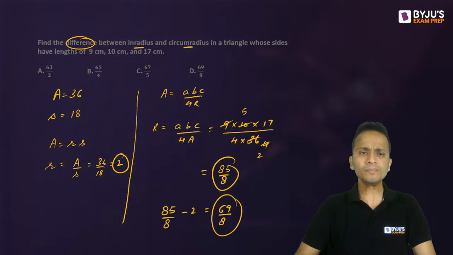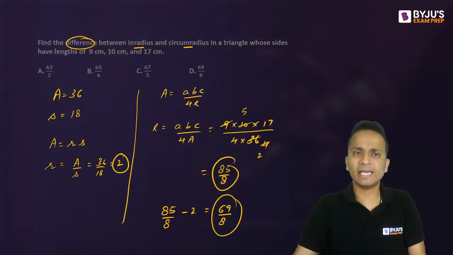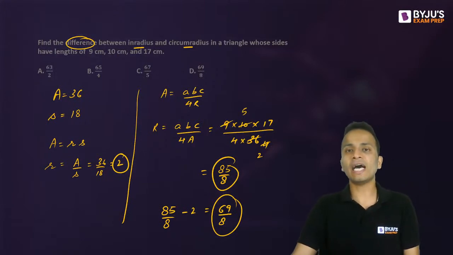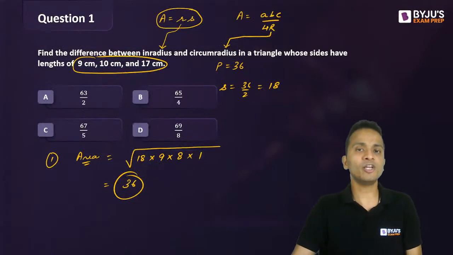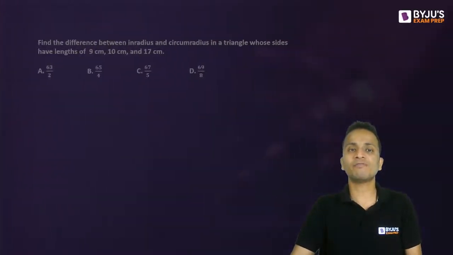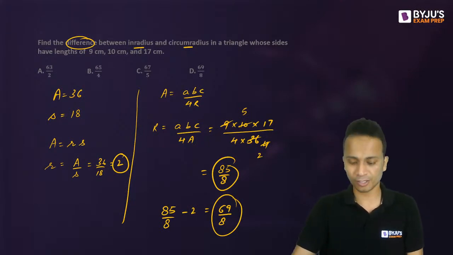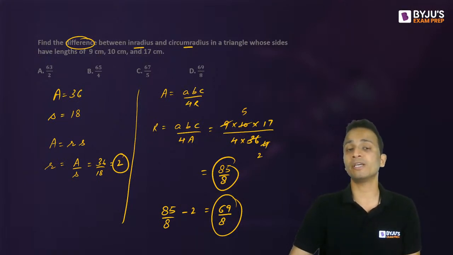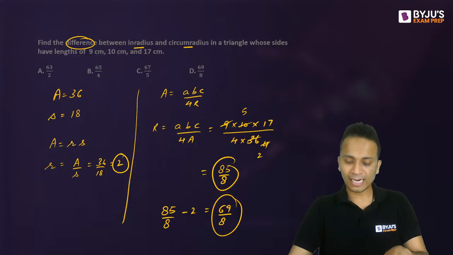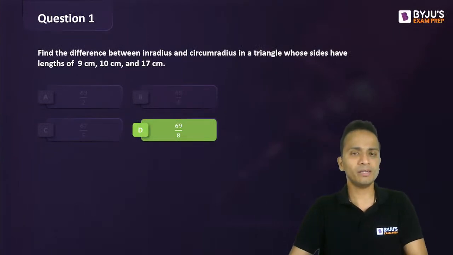Good, Mayank. Okay. Now guys, understand this: such a lengthy question will not come, but using this question, I have seen three things. One is finding the area of the triangle using Heron's formula. Second is finding the area of the triangle using inradius, and the third is using circumradius. So simultaneously, three of the formulas for area of the triangle were used in a single question. That is good for your understanding. Keep this in mind. So the correct answer is 69 upon 8. Question number 1 is over.